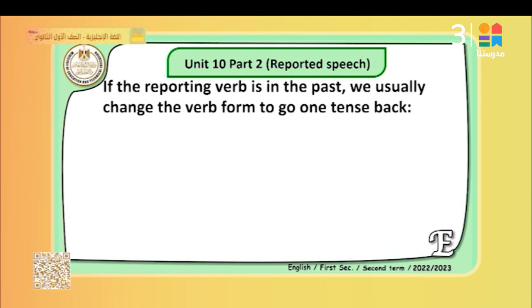If the reporting verb is in the past, we usually change the verb form to go one step back. So if the reporting verb is in the past, we say he said, we must change all the verbs into the past. So if it is present, we change it into past. If it is past, we change it into past perfect.